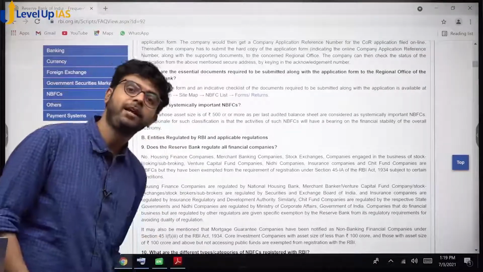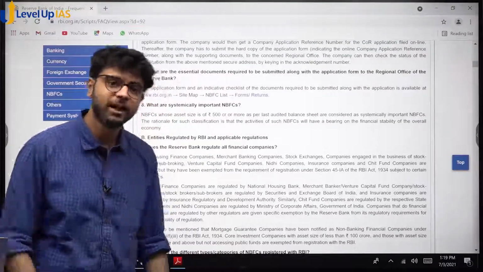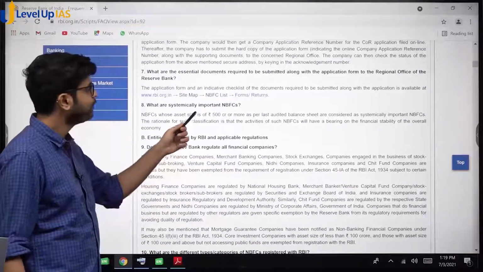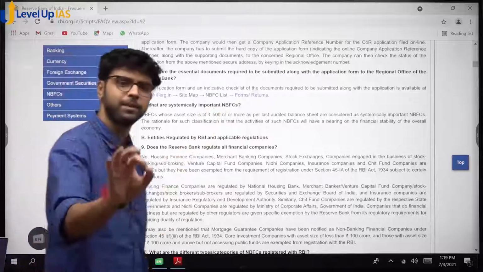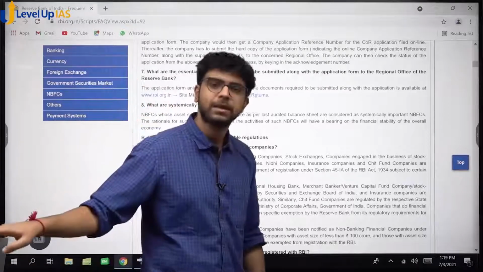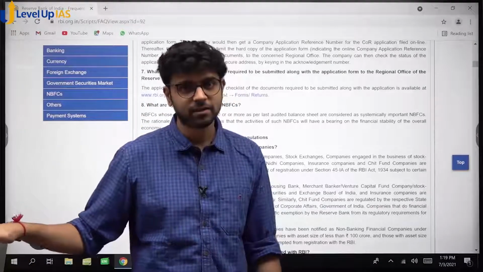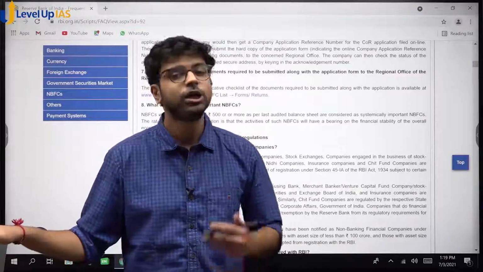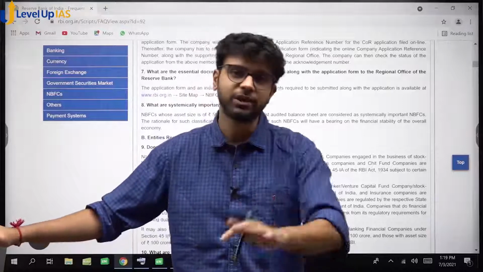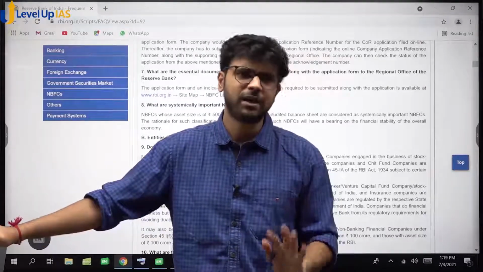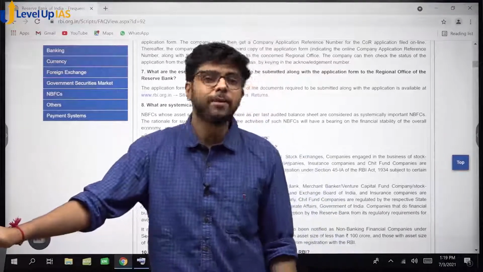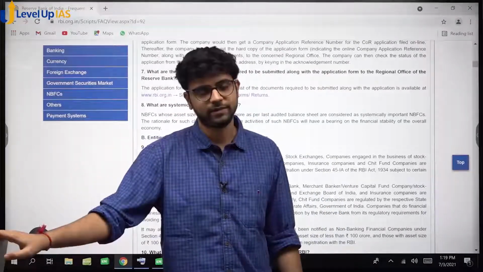What are systematically important NBFCs? Sir, what does systematically important mean? Those whose loan size, asset size is 500 crores or more are systematically important NBFCs. Meaning, if they fail, then there is a big risk to the economy. They are important for the functioning of the economy. Yes or no? They are big. Hence, they are called systematically important NBFCs.